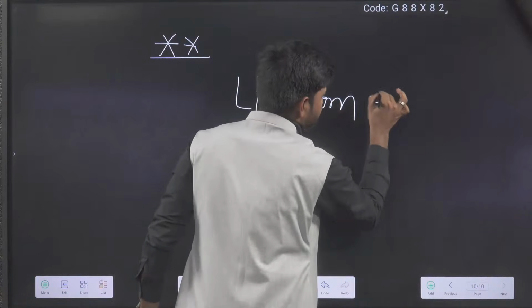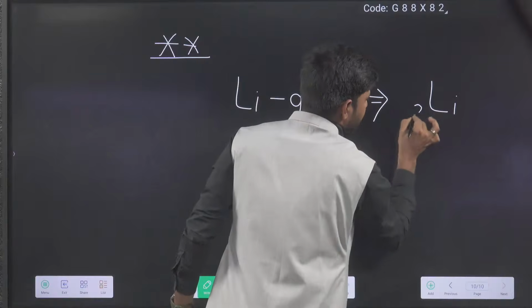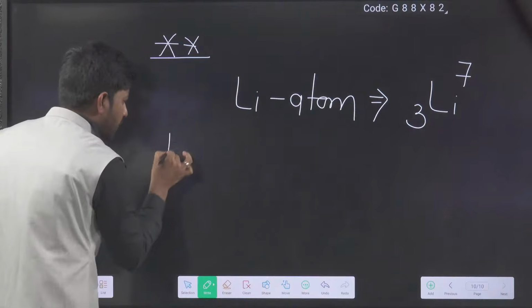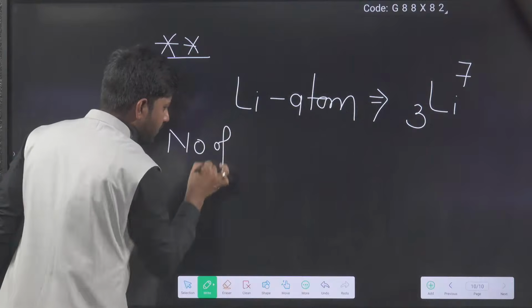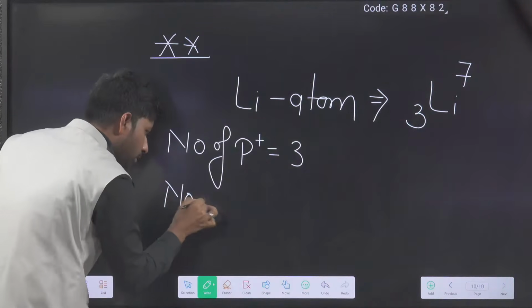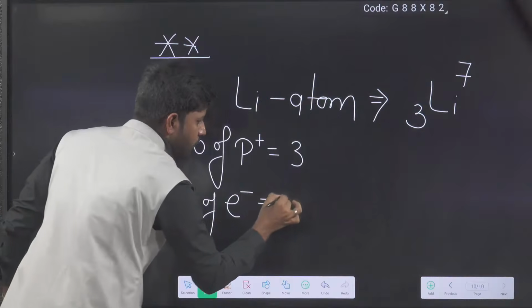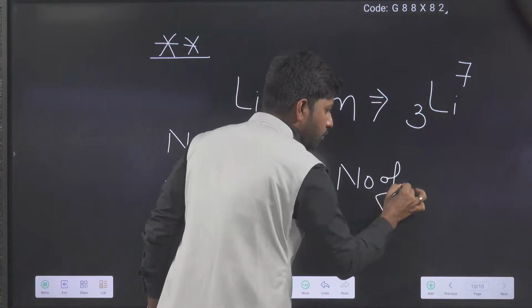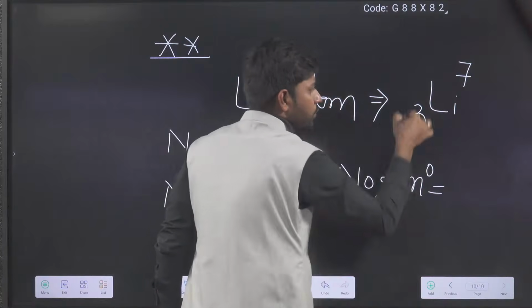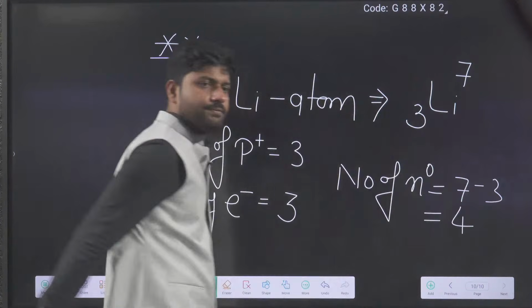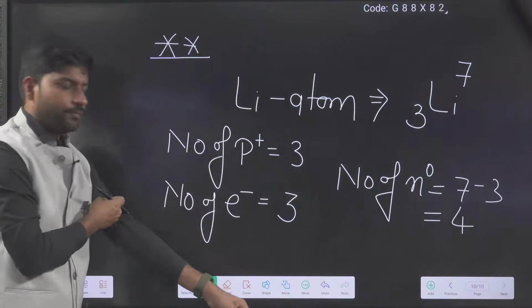Lithium representation is 3Li7. So the number of protons is equal to 3, the number of electrons is equal to 3, and the number of neutrons is 7 minus 3, which will come 4. Okay, good.